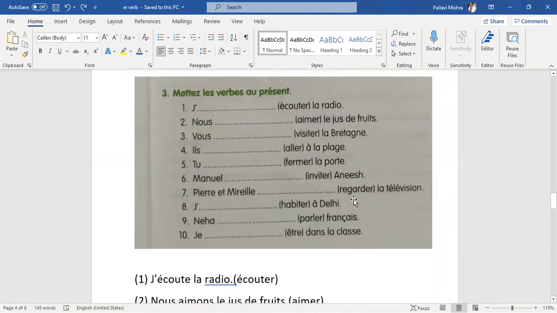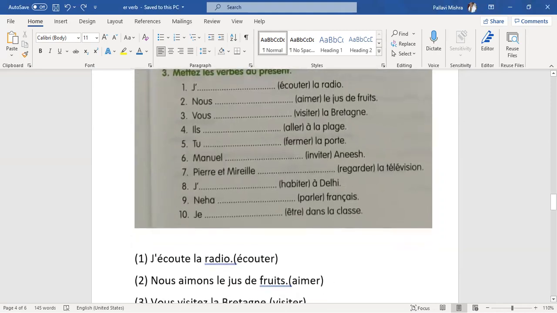Let's do this exercise. First one is je, fill in the blank, écouter la radio. Écouter is a verb. It means to listen. What comes with je? We remove er and we put a special ending. E comes with je. So here we put e. This becomes j'écoute. J'écoute la radio.